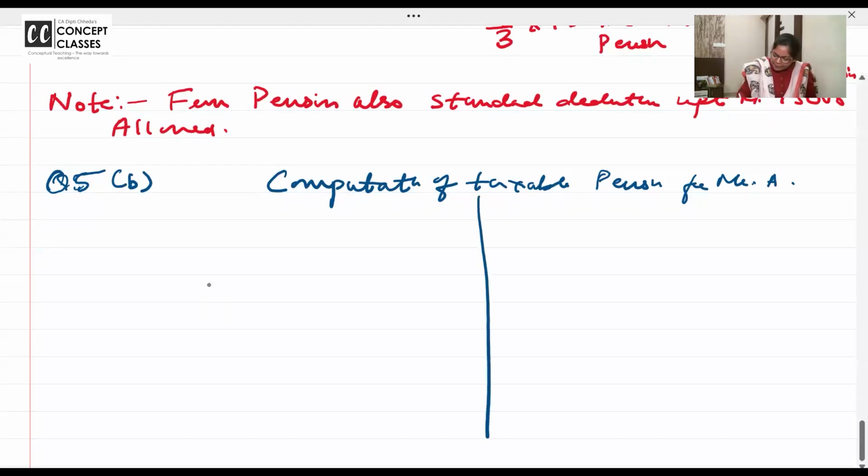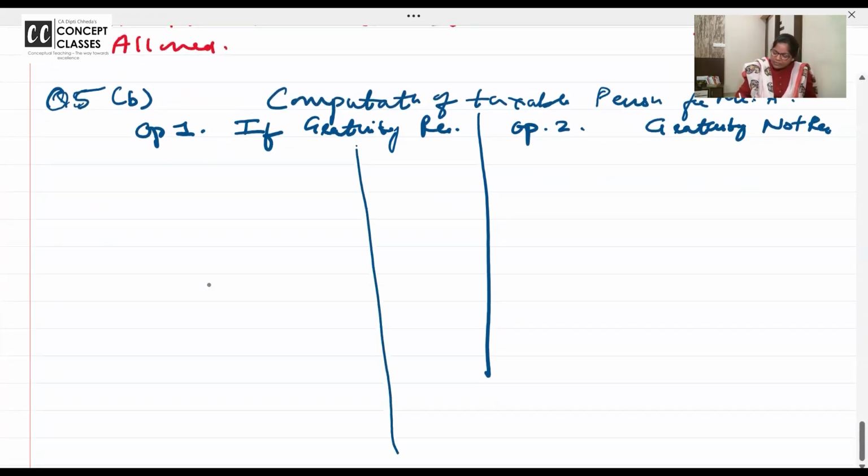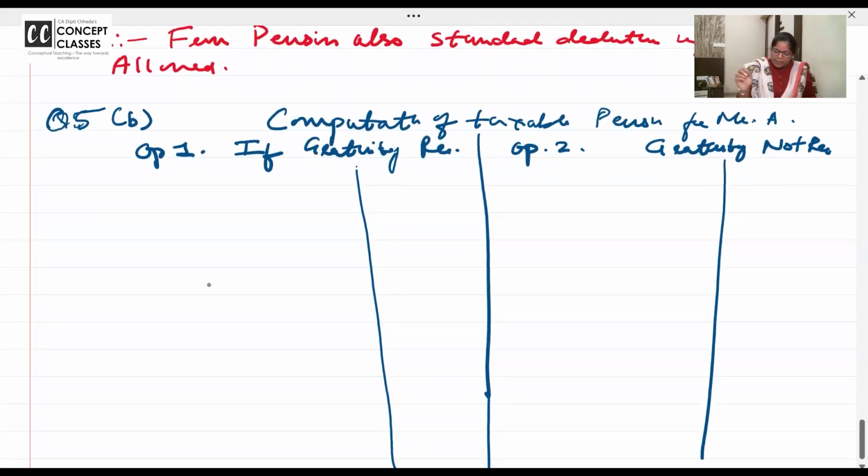So we will divide the page into two and we are working out option 1. If exam में एक ही option होगा, gratuity is received. Option 2. If gratuity is not received. But gratuity is received or not received, the difference will come only in the commuted part. Uncommuted is same. So just write down all of you. Uncommuted pension. Uncommuted pension is monthly pension.